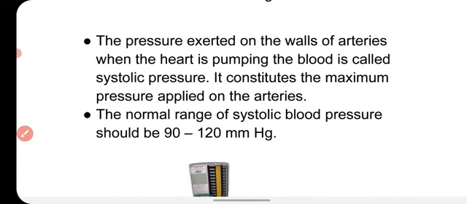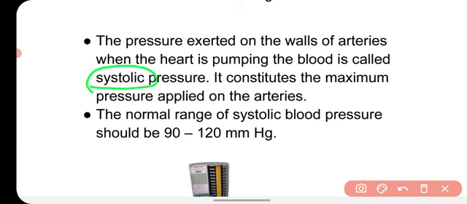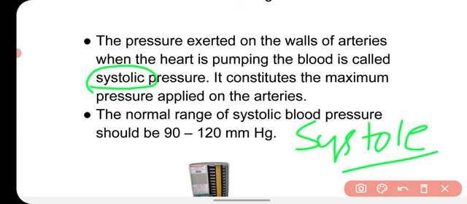The pressure exerted on the wall of the arteries when the heart is pumping the blood is called systolic pressure. When the heart contracts and pumps the blood into the arteries, that pressure is maximum, and due to the contraction, that pressure is called systolic pressure, and the contraction of the heart is called systole. It constitutes the maximum pressure applied on the arteries.